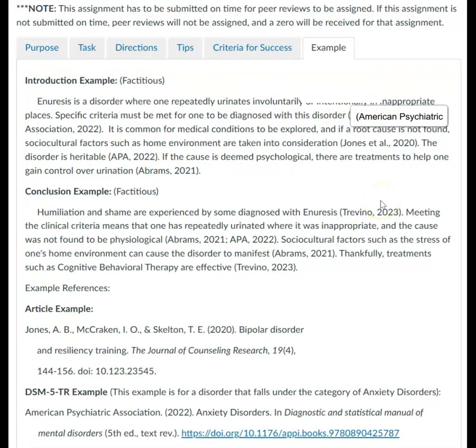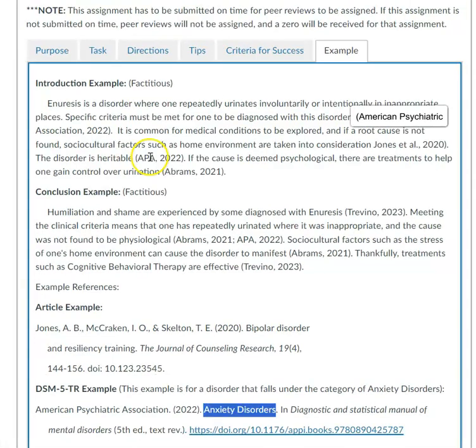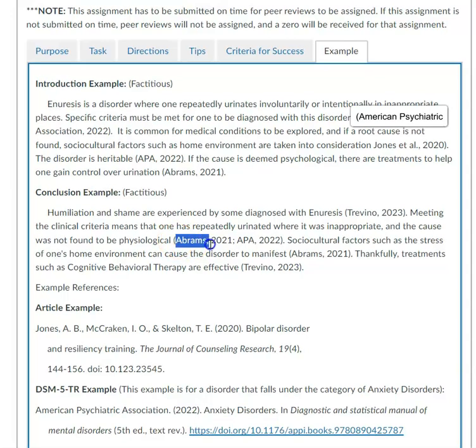The publisher for the DSM-5 is the American Psychiatric Association. So you'll have American Psychiatric Association spelled out the first time that you cite it in a parenthetical citation, and the next time you use it, you can use APA, comma, and the year of publication. If you have a fact that has been found in two different articles, you're going to cite both of them. And what you will do, as you can see here in the conclusion, is they will be alphabetized and separated by a semicolon. So those are two different articles that are being cited there.